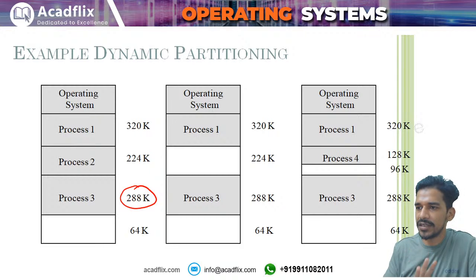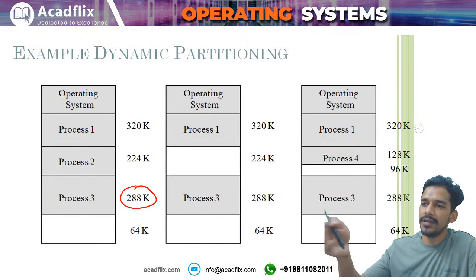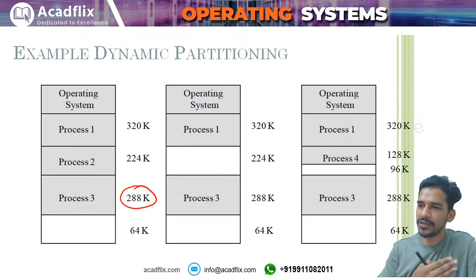In dynamic partitioning, the partitions are made at dynamic time, right? Partitions are made at runtime. When the processes are coming, you are dividing the memory into partitions, right? In static partitioning, you had already made the partitions beforehand. Okay, so then you have a 64 kilobyte partition.